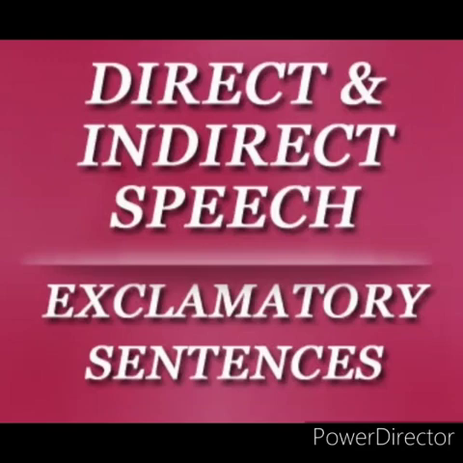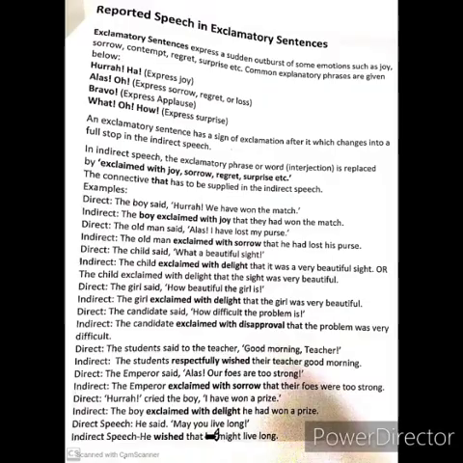Now the last part is exclamatory sentence. So exclamatory sentences are what? It expresses a sudden outburst of some emotion such as joy, sorrow, contempt, regret, surprise, etc. So common exclamatory phrases are given below. You see what we are generally using? Interjections: hooray, alas, bravo. Hooray expresses joy, alas expresses sorrow, bravo expresses applause, and what, oh, how express surprise. So these are all we use when we write an exclamatory sentence.